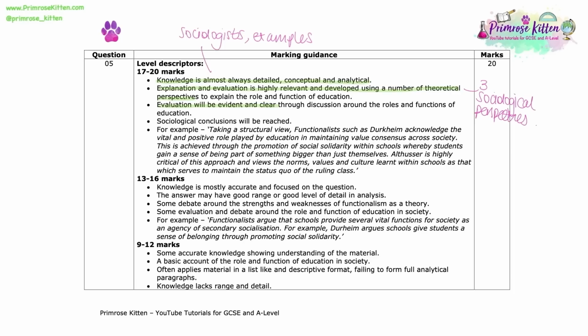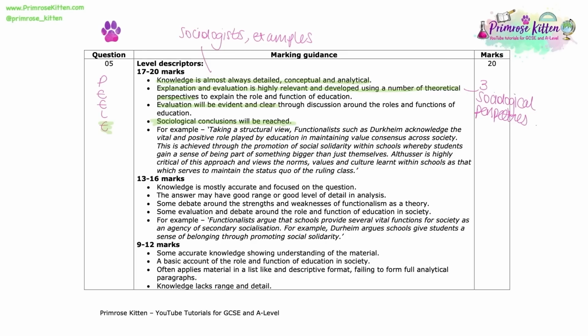So you need to ensure that you avoid the juxtaposition route of evaluation, jumping from one theoretical perspective to another. And instead, if you use that PEEL writing structure approach, you will have evaluation at the end of every one of your paragraphs that relate clearly to the point that you have made, reaching sociological conclusions throughout. So ensuring that in your paragraphs, you are able to clearly state what the purpose is that education is forming, whether that is positive or whether that is negative. And if you just have a look at that example sentence, you can see clearly how we avoid juxtaposition evaluation and how we ensure our evaluation is specific.